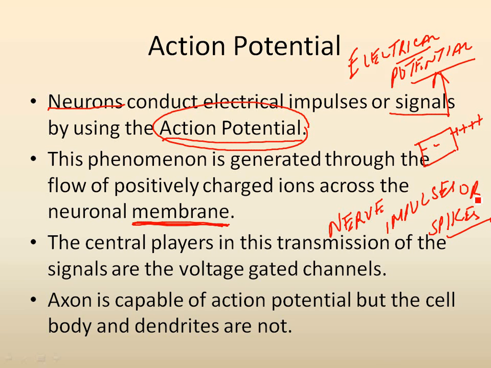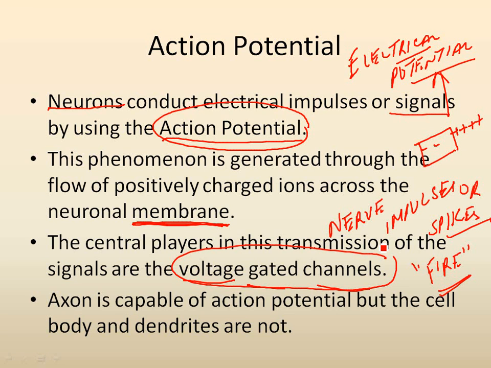And when a neuron emits an action potential, it is set to fire. Not really set on fire. The central players for this transmission of the signal are the voltage-gated channels. I will explain more about these voltage-gated channels in just a minute.